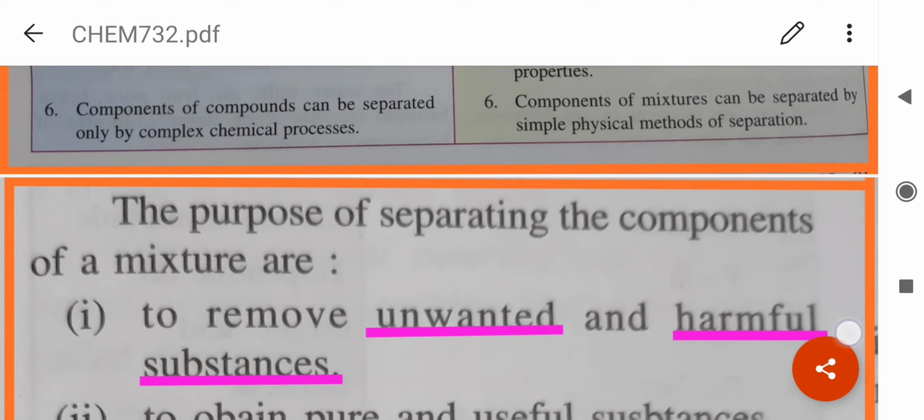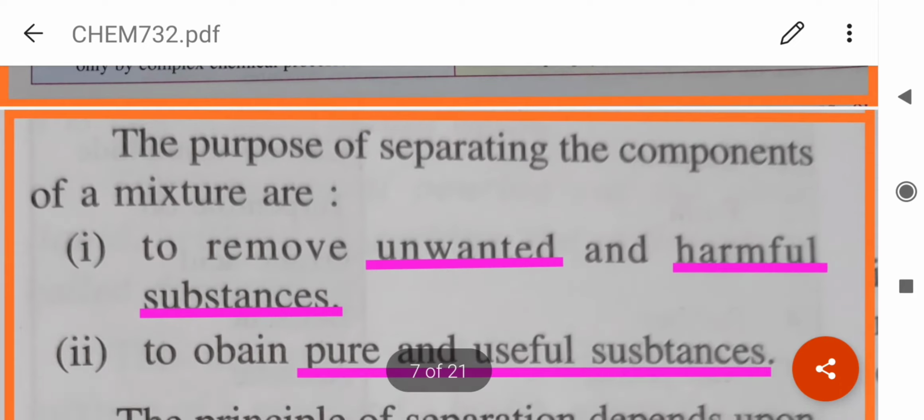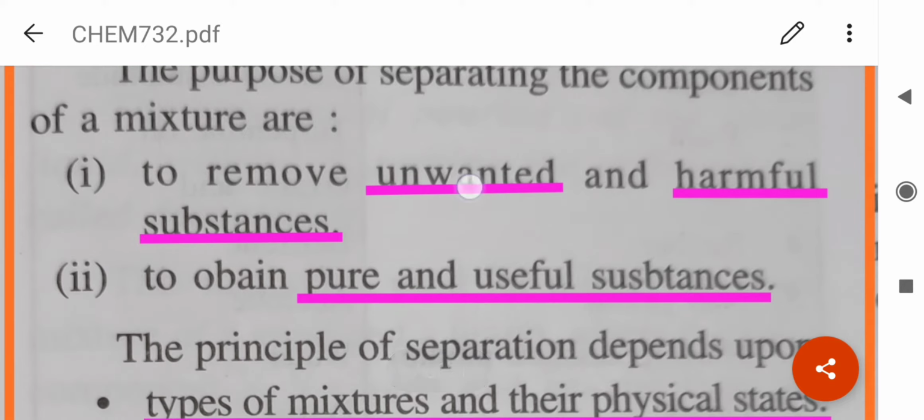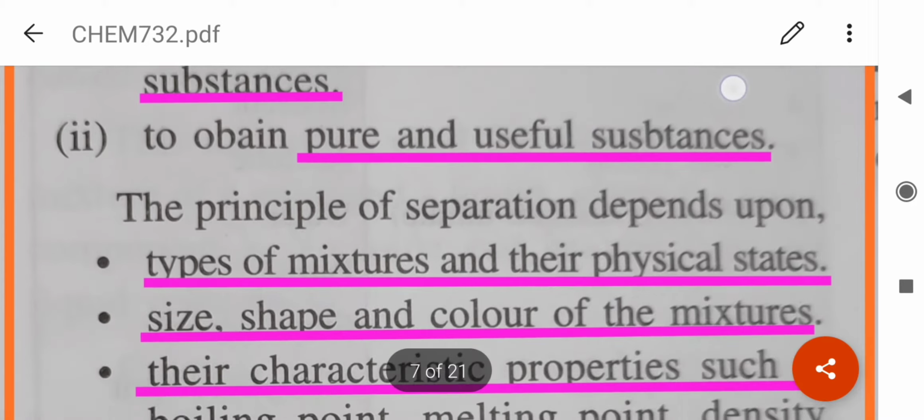Now, what is the purpose of separating the components of a mixture? To remove unwanted and harmful substances, to obtain pure and useful substances.